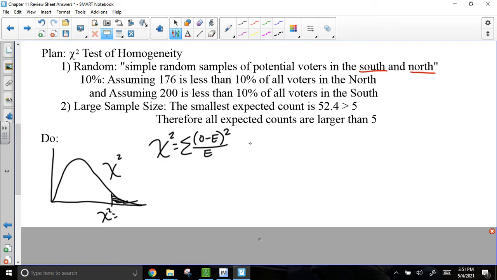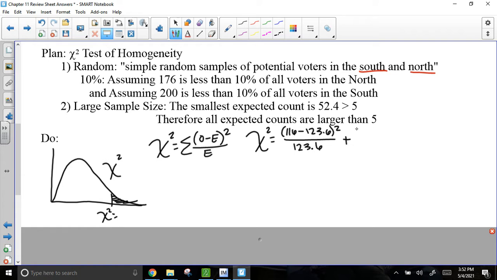Now remember, I want you guys to show your work. How'd you do this? Since there's only 4 of them, I would just go ahead and write all of them out. Now, I have the paper in front of me. Hopefully you do as well. The first observed is 116 minus the expected I wrote up there above, 123.6, squared, divided by 123.6.